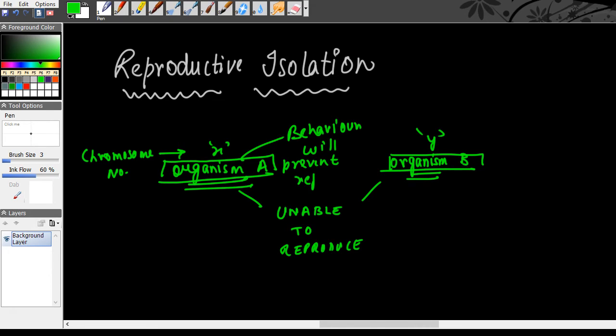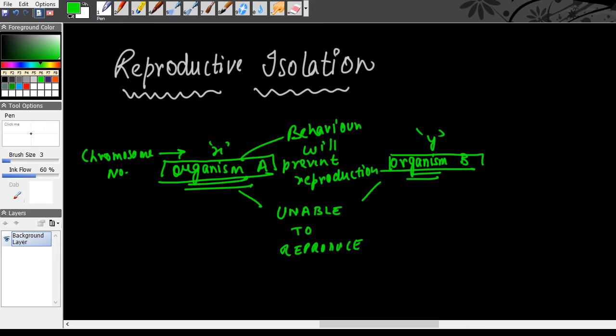Her behavior will be such that they will not be able to reproduce. They will not be able to mate with each other, right? Because her behavior is such. She is not allowing the organism B to mate with it to produce offsprings. So this form of isolation, which prevents reproduction amongst organisms because of certain factors, is known as reproductive isolation, right?